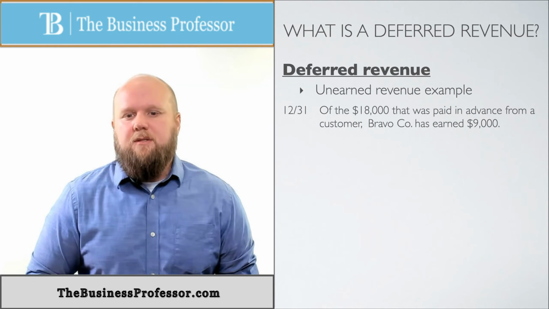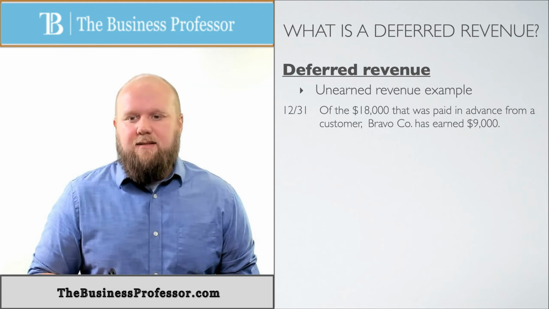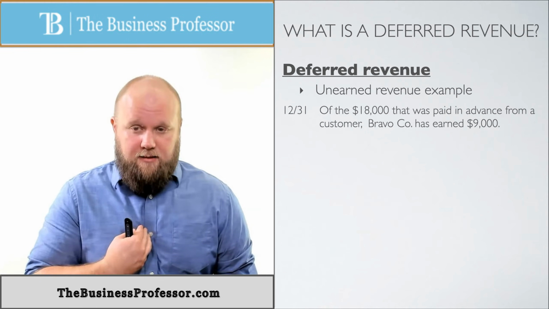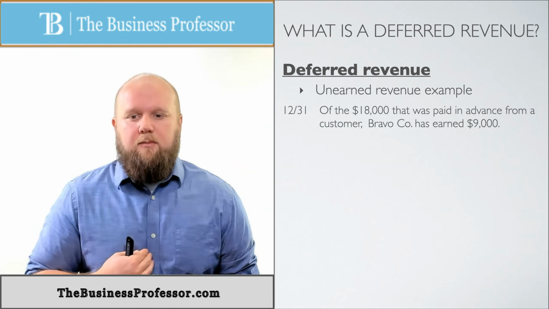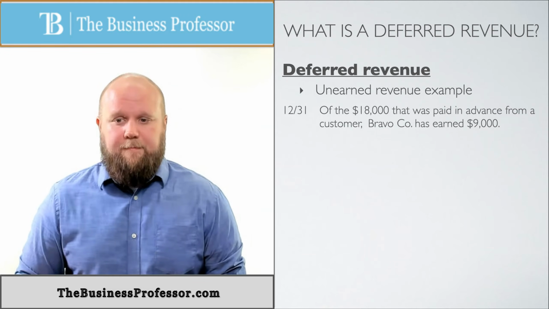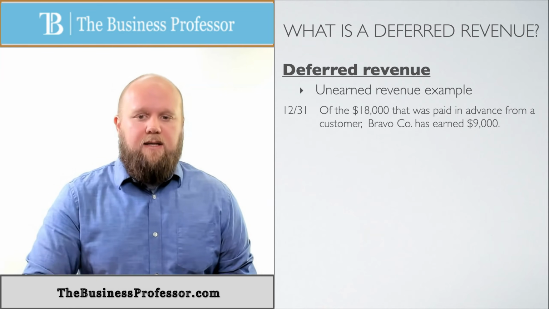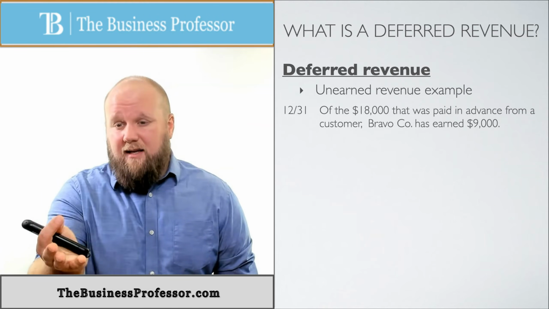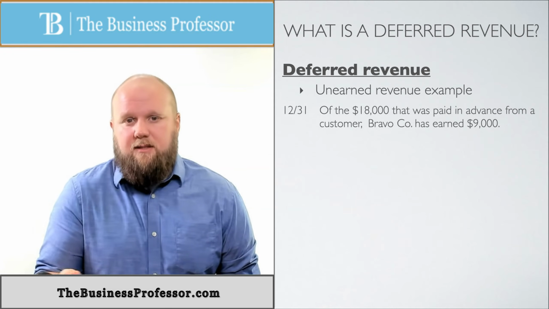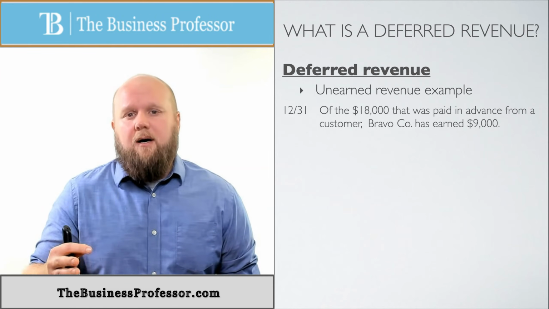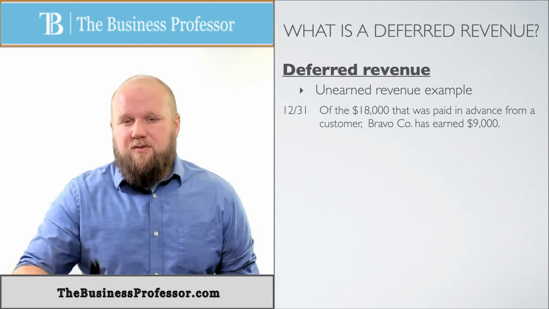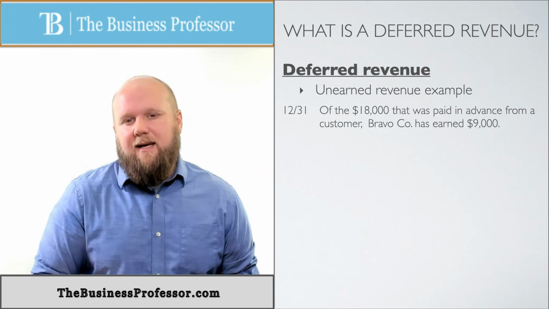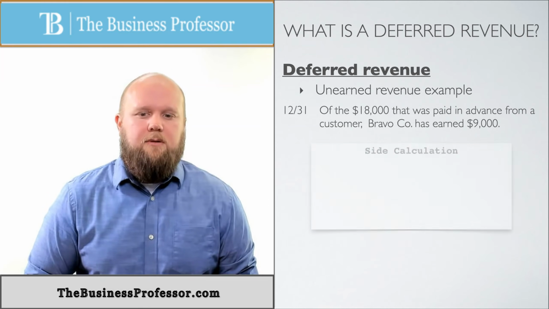So December 31st, of the $18,000 that was prepaid to us in advance from a customer, Bravo Company earned $9,000 of that. Okay, so we had a specific date that they paid us for a year, and so again, this is one that we could easily do calculations on, and I'm going to show you how to do that. But they give it to us here. We know that we've earned $9,000 of that $18,000. But let's look at the calculations real quick.